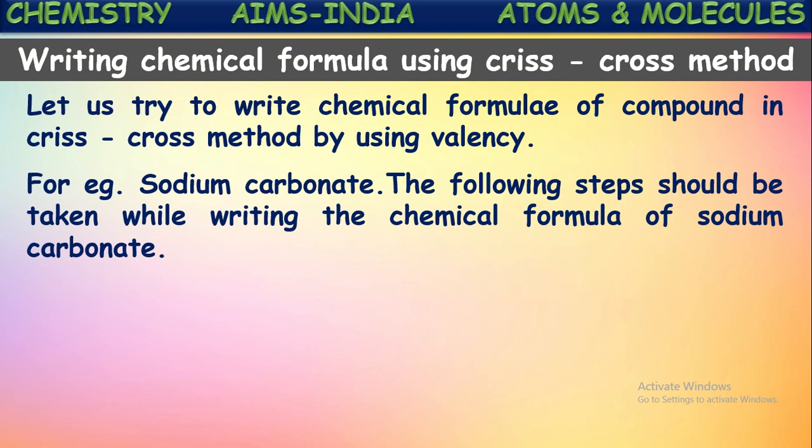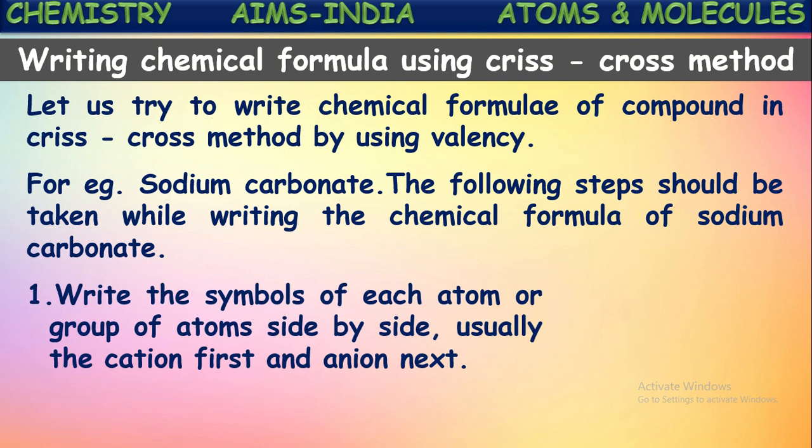So the following steps should be taken while writing the chemical formula of this sodium carbonate. First step: write the symbols of each atom or group of atoms side by side. Generally, we first write the positive ion followed by the negative ion. That means first we write the cation, followed by the negative ion. If you observe here, sodium carbonate.